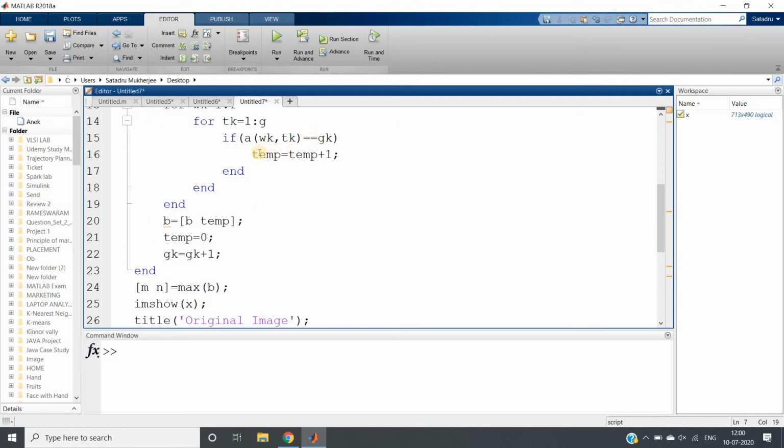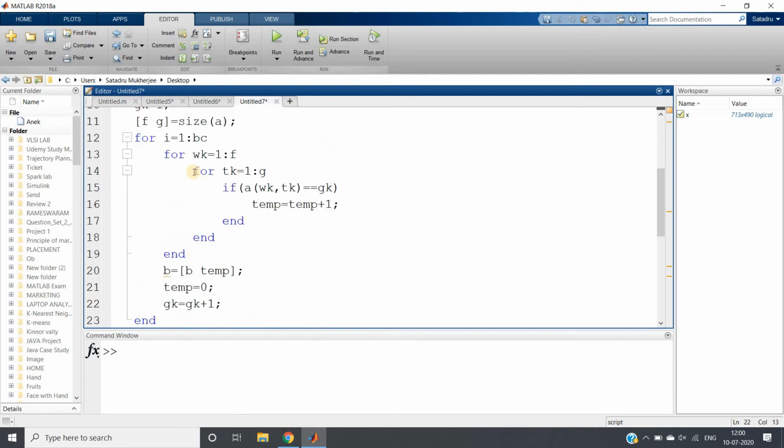If we get that label, then we increment temp. So temp acts like a counter, and after each for loop ends, b equal to b temp, we store the frequency value corresponding to that label in variable b. For the next iteration we initialize temp as 0, and gk equal to gk plus 1. Like that it will go, and the maximum label is bc, that is, the total number of labels.